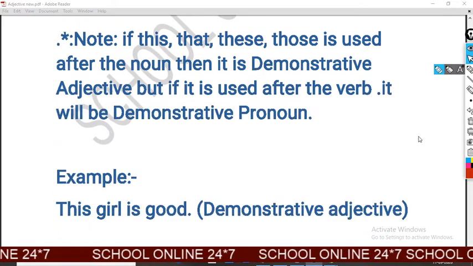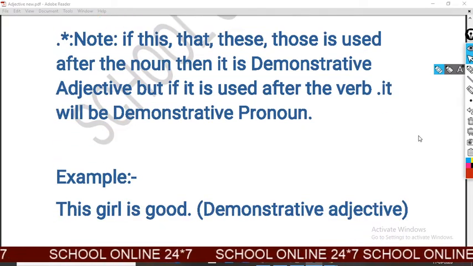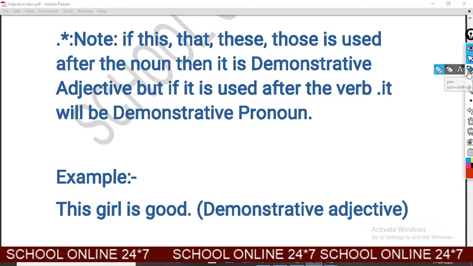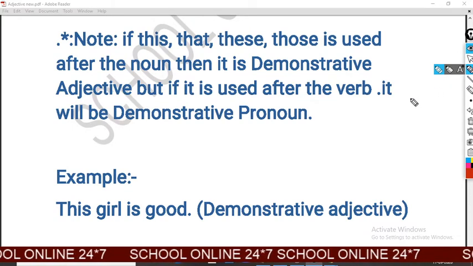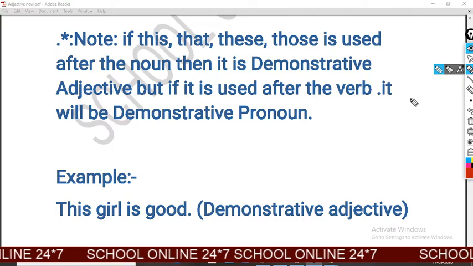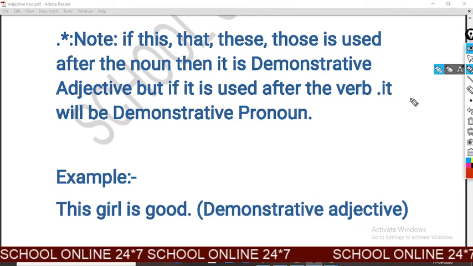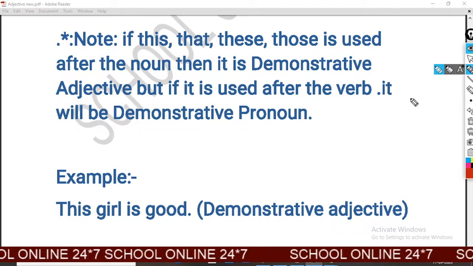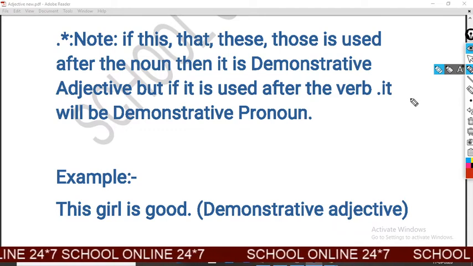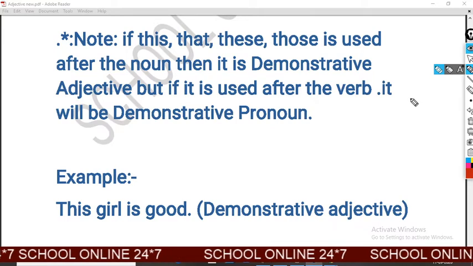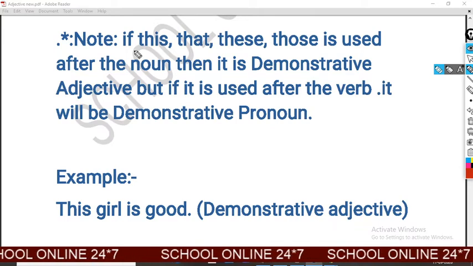Now I want to describe a special note, in which you can find the differences between a demonstrative adjective and a demonstrative pronoun, and how you can identify which is which. So look at the note very carefully.